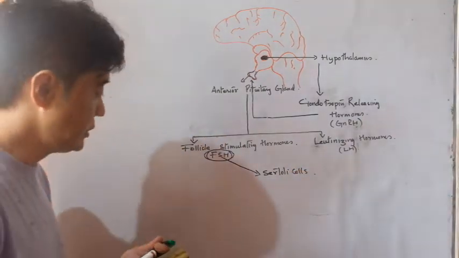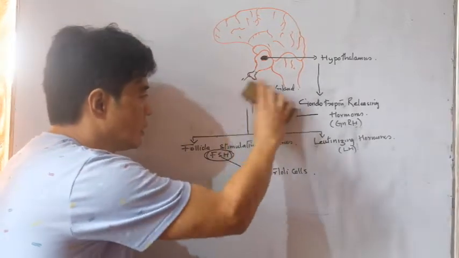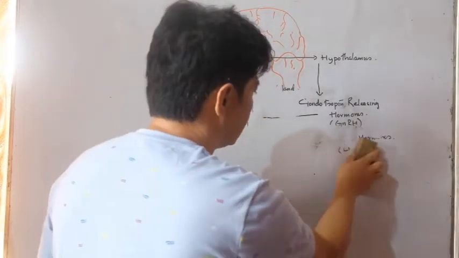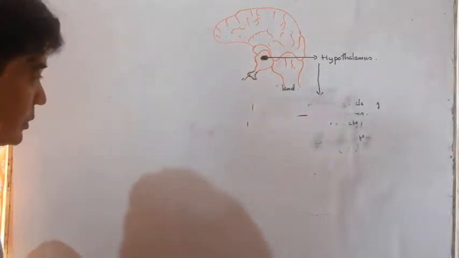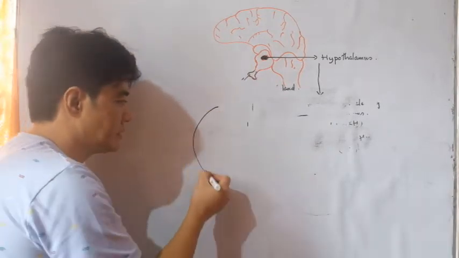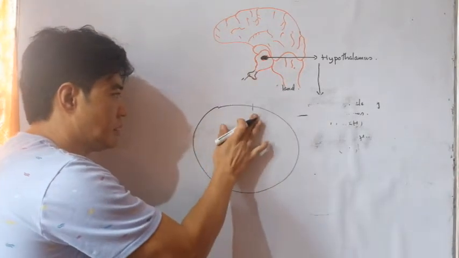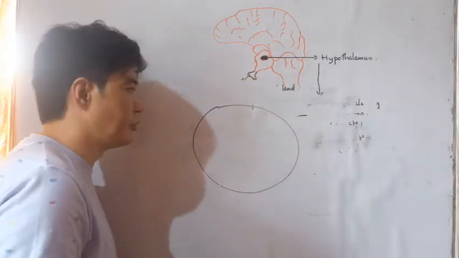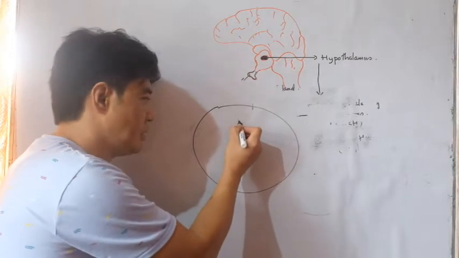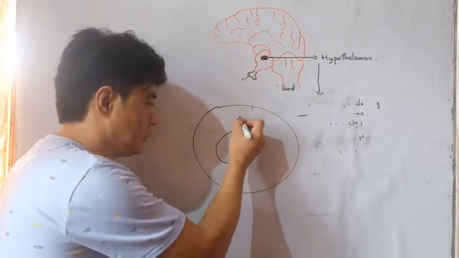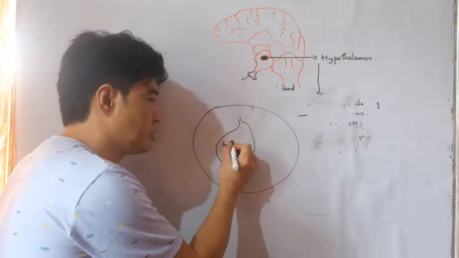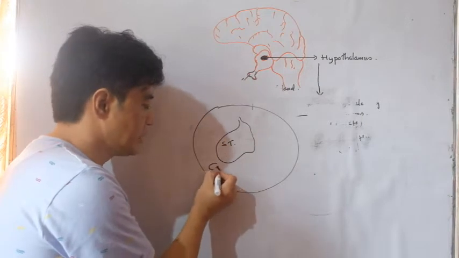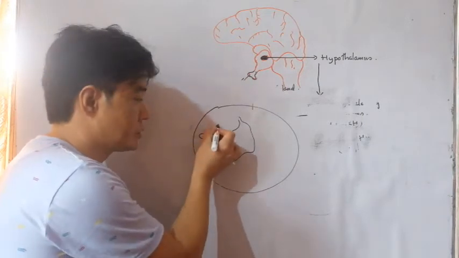Say for example, this is your testis section of your testes. It consists of three main cells, which we have already learned. Number one, seminiferous tubules, which produces sperm, and the supporting cells which supplies nutrients to the sperm.